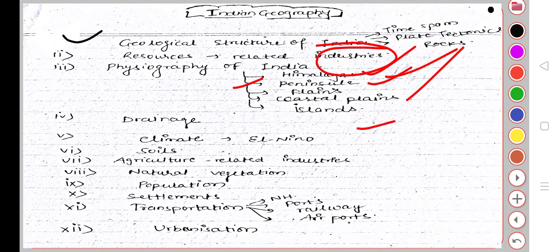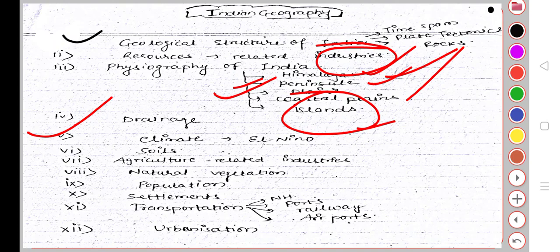If you see plains, there are Gangetic plains, Ganga and Brahmaputra, Ganga Yamuna plains. And coastal plains like Andhra Pradesh and Gujarat. These plains are called coastal plains. Islands are Andaman Nicobar and Lakshadweep. So we'll see all these topics, so please remember these topics. This is very important for you.